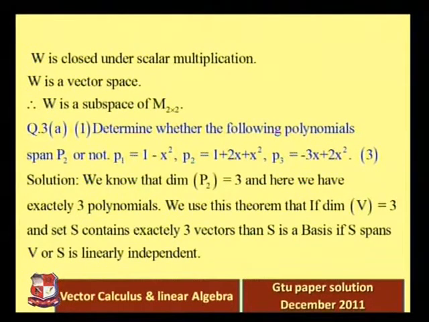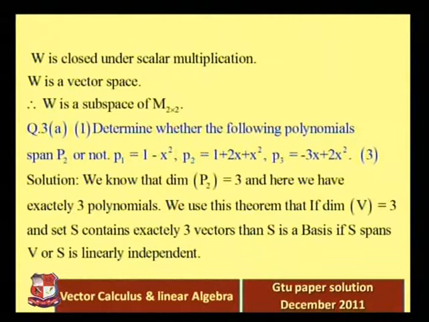We know that to prove a basis we have to prove both conditions: S is linearly independent and S spans V. But if the dimension of V and the number of elements in the set are the same, here the dimension of V is equal to 3 and we have 3 polynomials, right? So S contains exactly 3 vectors, then S is a basis if S spans V or S is linearly independent.